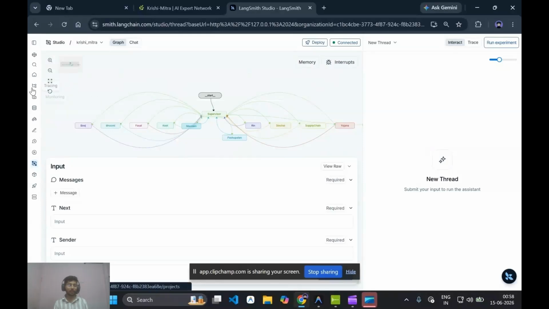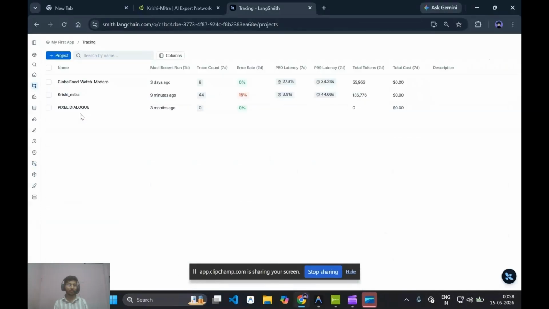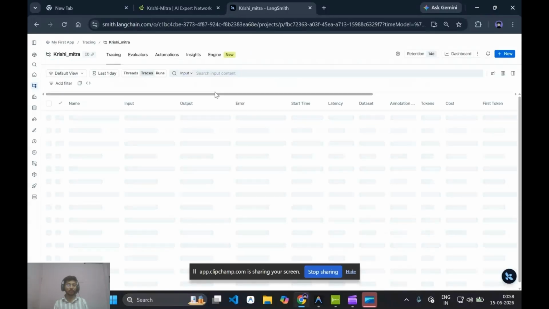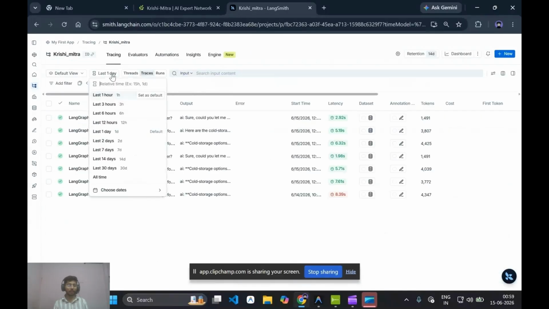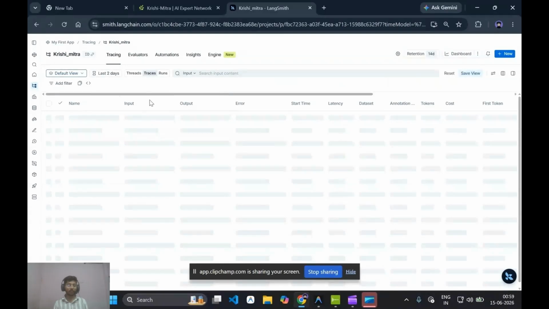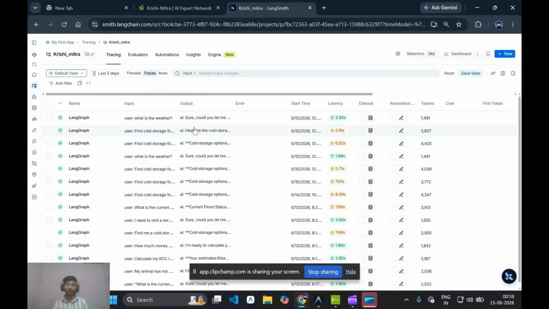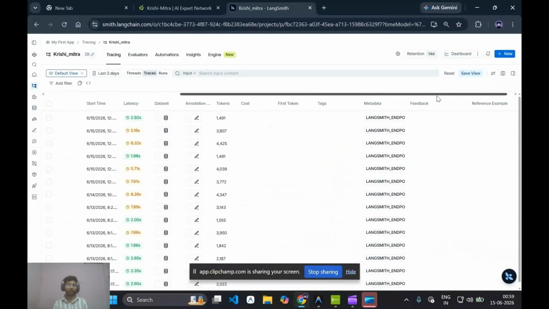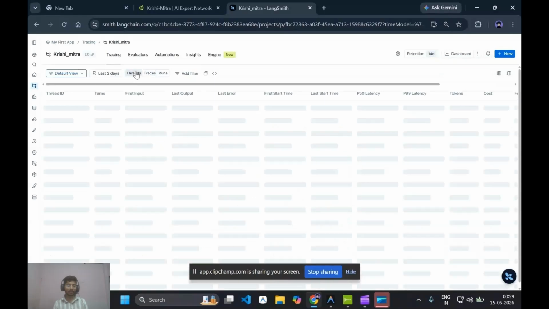Now let's see its tracing. Here you can see latency, tokens, metadata, threads.